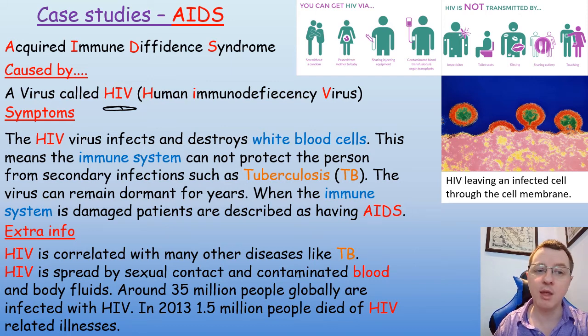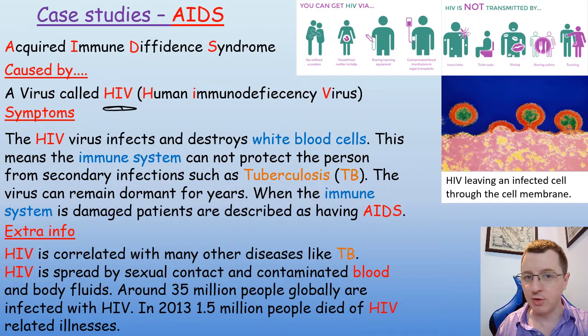Be careful in your exams that you do not confuse the disease and the name of the virus that causes it. The symptoms of AIDS are that the HIV virus will infect and destroy your white blood cells, and this means that the immune system cannot protect the infected person from secondary infections such as tuberculosis. The virus, if you become infected with HIV, can remain dormant for years, but when the immune system is damaged, a patient is described as having AIDS.